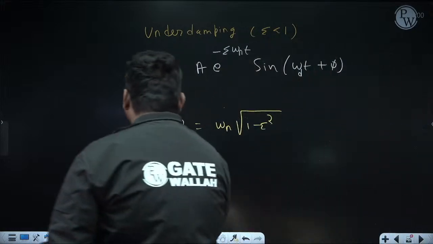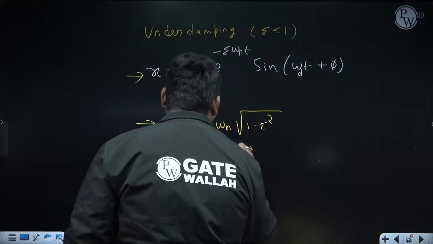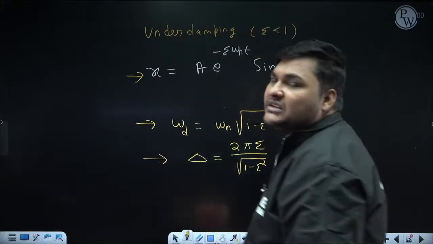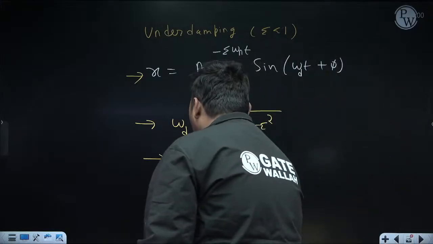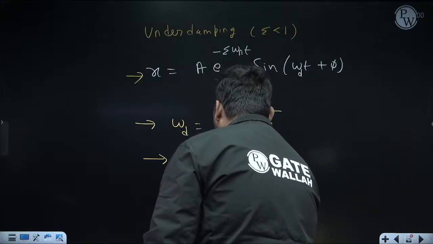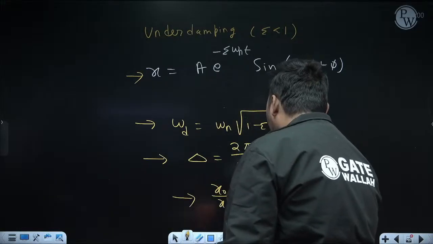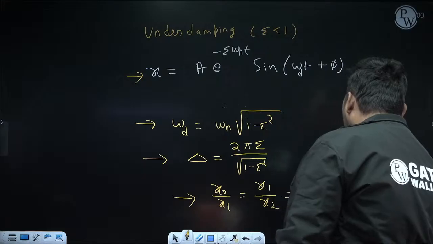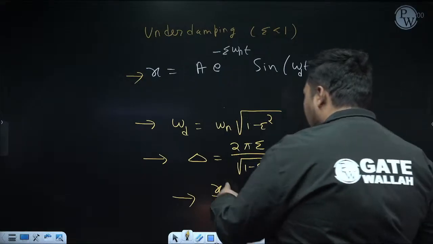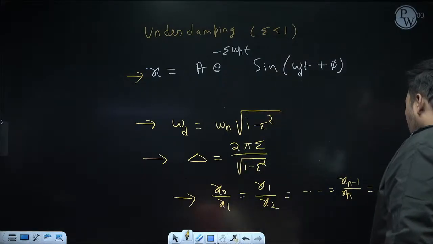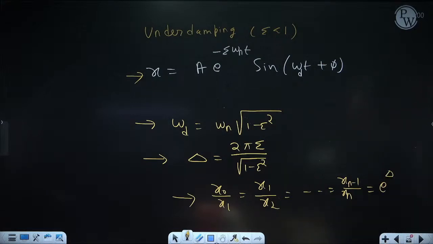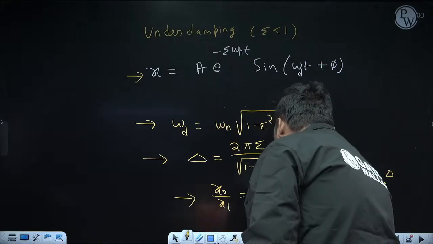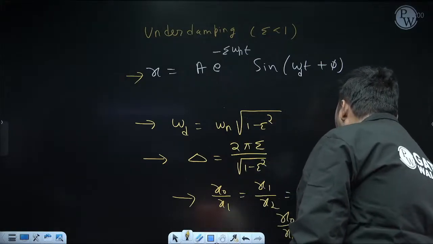Next important is the calculation of logarithmic decrement delta. The formula to calculate delta is 2 pi zeta upon root over 1 minus zeta square. What is the significance of this? In case of underdamping, we know the ratio of displacements of two consecutive cycles, or the ratio of amplitudes of two consecutive cycles, will always be constant. In this ratio, if we take the earlier displacement on the upper side and the later displacement on the lower side, this ratio is equal to e to the power delta. Similarly, if the gap is n time periods, like when we calculate x0 by xn, then this ratio is equal to e to the power n delta.